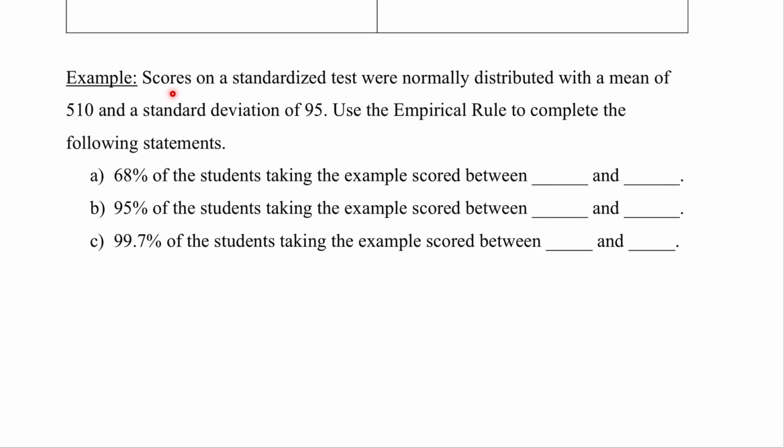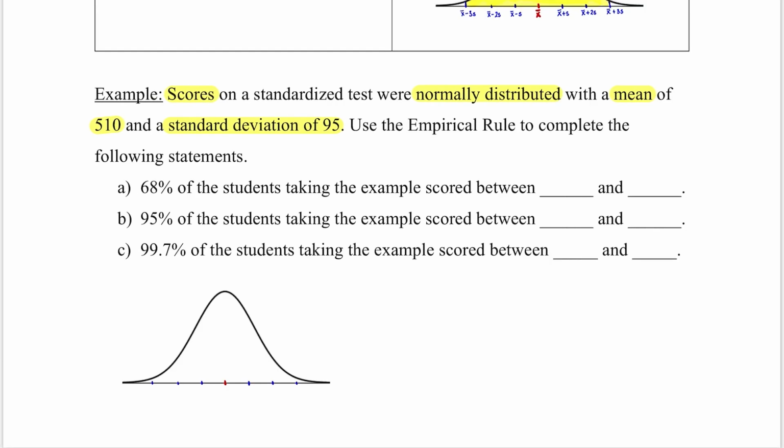Example: scores on a standardized test were normally distributed with a mean of 510 and a standard deviation of 95. My data values are the scores on the standardized test, and they are normally distributed with a mean of 510 and standard deviation of 95. The data is normally distributed, so I have a bell shape. The mean is 510.